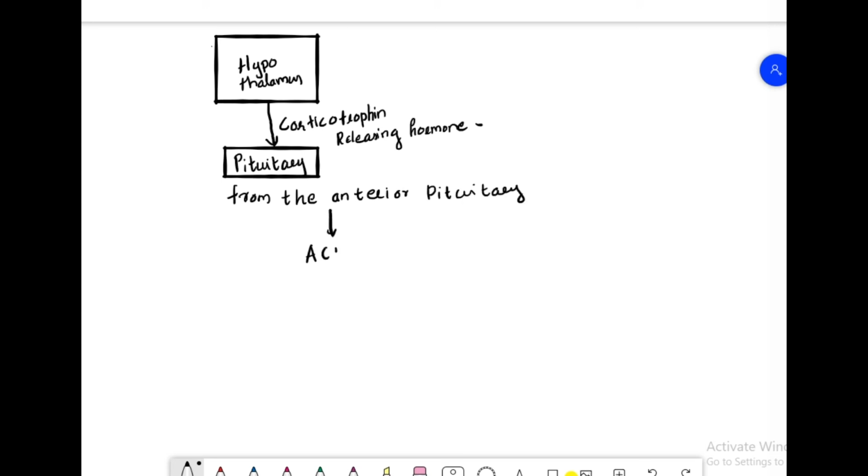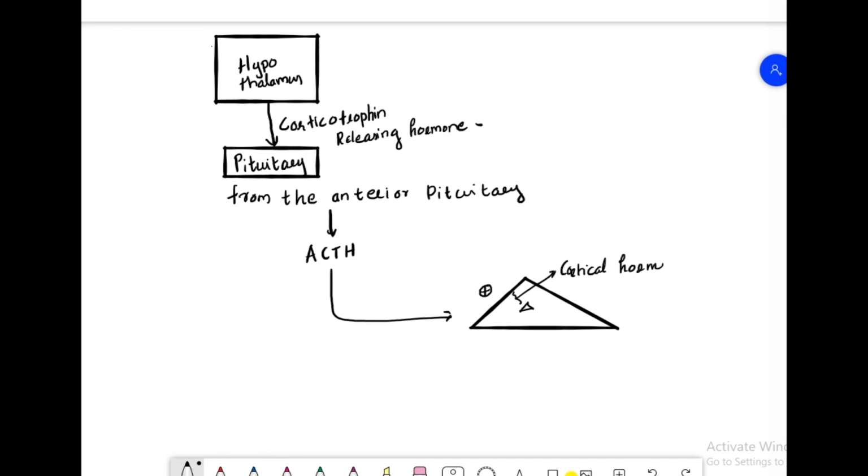So the ACTH has a positive influence on the adrenal cortex, and it produces hormones in both fasciculata and reticularis, but not in glomerulosa. It has positive influence on cortical hormones of adrenal glands. All right, and it produces cortisol. It influences the production of the cortisol and androgens and not aldosterone,